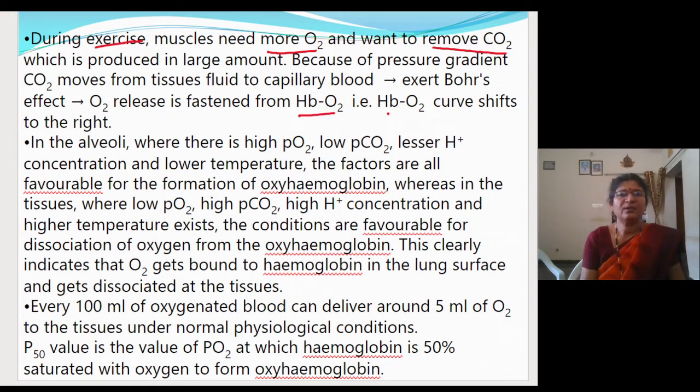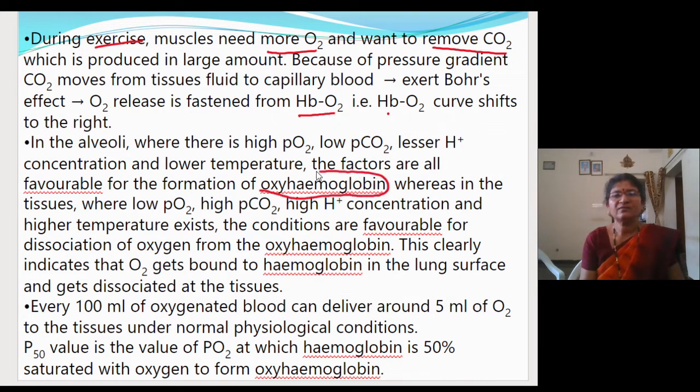In the alveoli there is a high partial pressure of oxygen, low partial pressure of carbon dioxide, less hydrogen ion concentration and lower temperature. All these factors favor the formation of oxyhemoglobin.